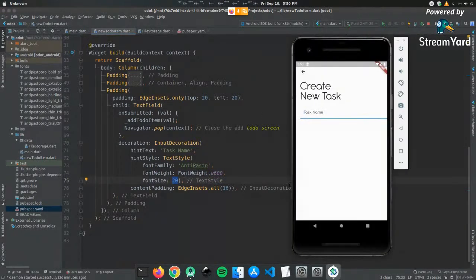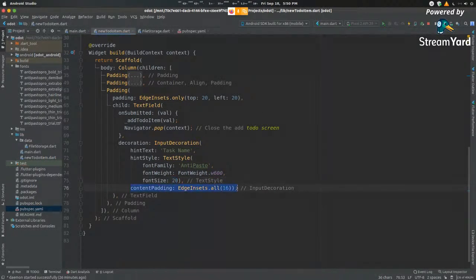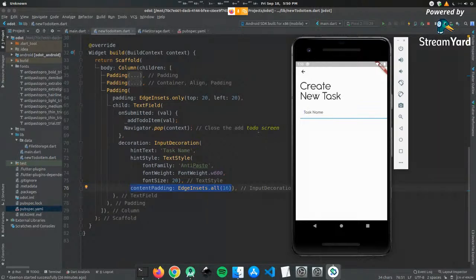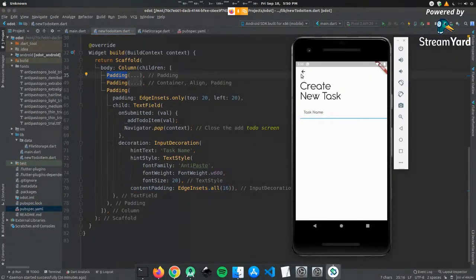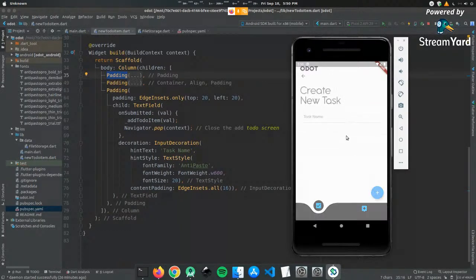And you can see that this decoration by default has a padding. Some components have their own internal padding. Some components do not. So that's something you need to keep in mind. If a component does not have padding, you need to use an external padding widget. So that is your create new task screen done. There's no functionality as of now. You can see that even if I type in anything and if I click tick, there's nothing that shows up here because I'm not doing anything at all.